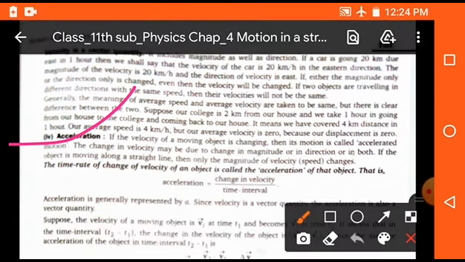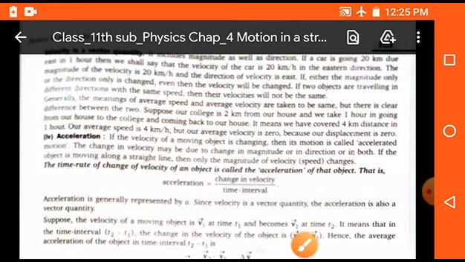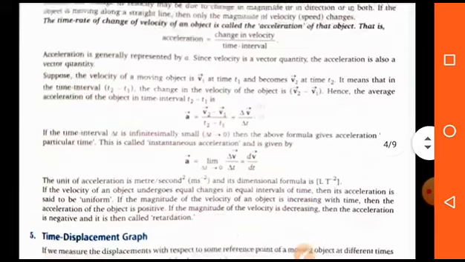Now acceleration. So what is acceleration? The time rate of change of velocity of an object is called acceleration. It is represented by small a, and acceleration is equal to change in velocity upon change in time. Its SI unit is meter per second square and dimension is LT minus 2.